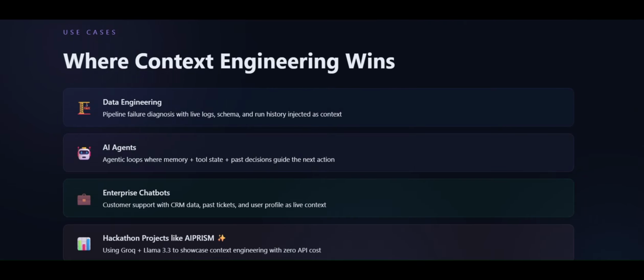So where does context engineering win? Here you can see some of the use cases like data engineering, when a pipeline failure occurs and you need to diagnose with live log, schema, and run history injected as context. You can also use it in AI agents, agentic loops where memory, tool state, and past decisions guide the next action. And you can also use it in enterprise chatbots like customer support with CRM data, past tickets, and user profile as live context.